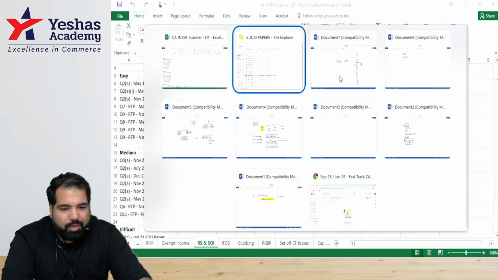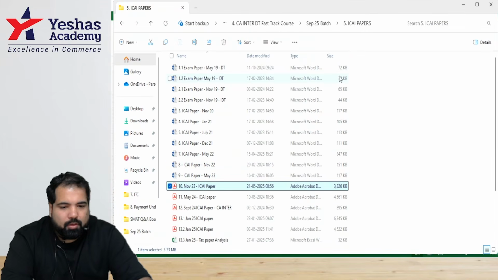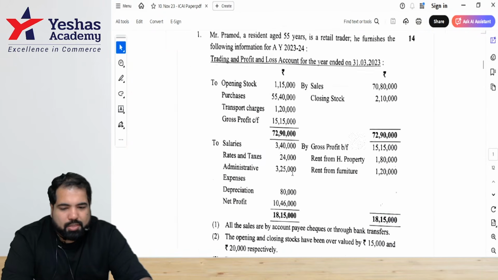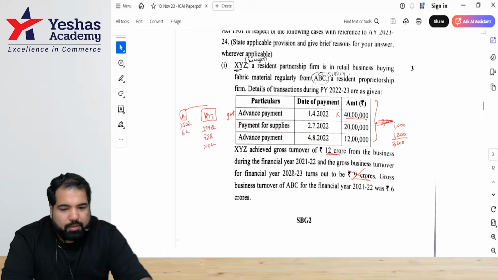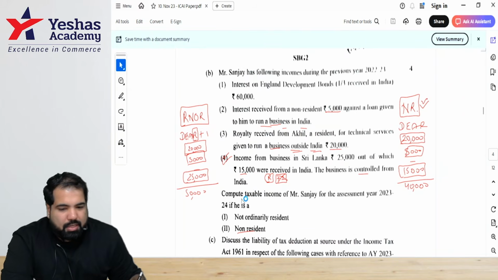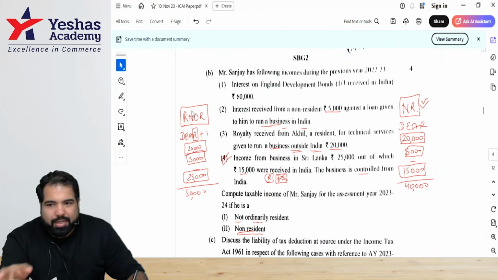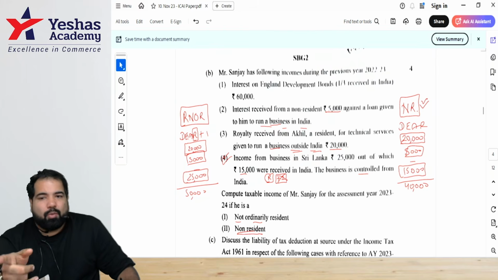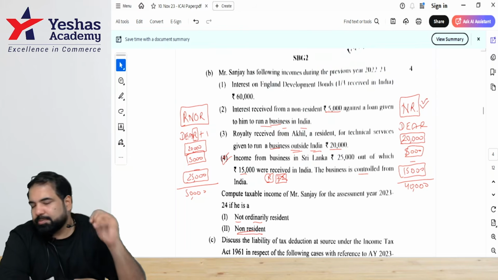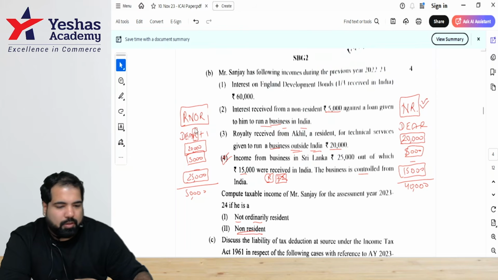Question number 2B, November 23. All right, this is question number 2B. Ignore what has been written, guys, on the sides. Compute taxable income if he is a RNOR and if he is what, guys? NR. So you all will solve for RNOR, deemed resident plus 1, India connection, and you all will solve for NR, India connection again. Over to you all, guys, please. We'll time it. It's right now 4:19, 4:22. 3 minutes for you guys individually.